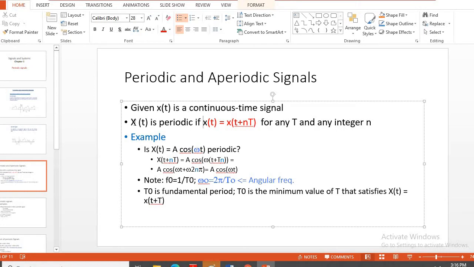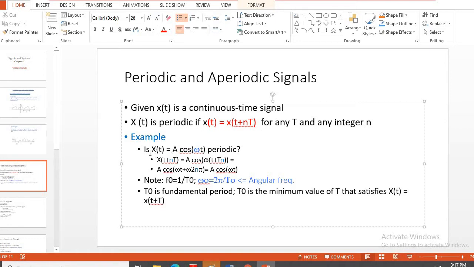Now, a continuous-time signal, as far as its periodic nature is concerned, is mathematically expressed like this: x(t) = x(t + nT). Here T corresponds to the fundamental period, and it may be the first cycle you are observing, the second cycle, the third cycle, anything it may be.